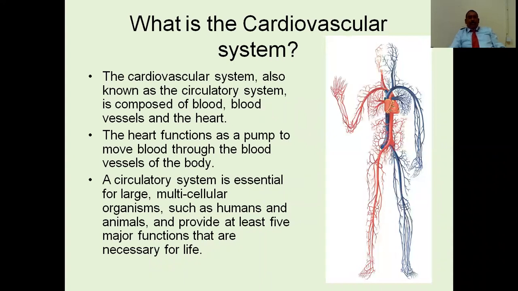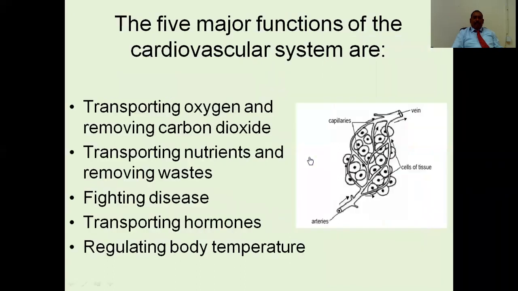The cardiovascular system, also known as the circulatory system, is composed of blood vessels and the heart, which takes blood all over the body. The heart functions as a pump to move this blood throughout the blood vessels. The circulatory system is essential for large multicellular organisms like humans and animals, providing at least five major functions that are necessary for our body.